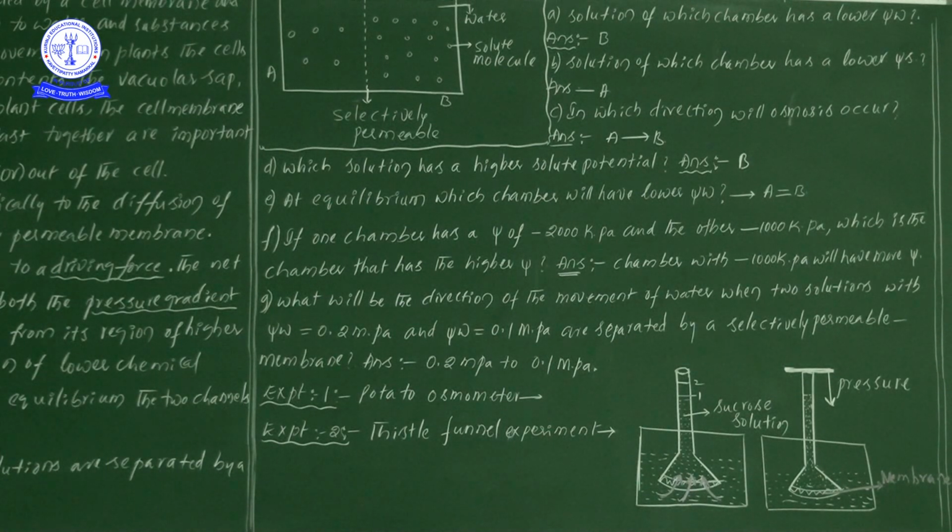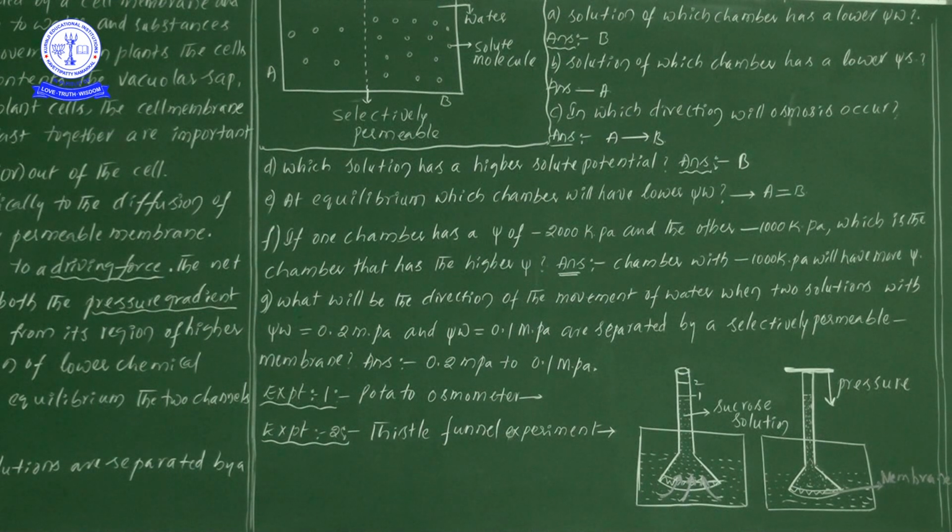Likewise, here also, what is the phenomenon we are understanding now? Even though water molecules are moving, that is endosmosis, entering into the thistle funnel, we can stop the entry of water into the thistle funnel. How? By keeping some pressure on the top of the thistle funnel.